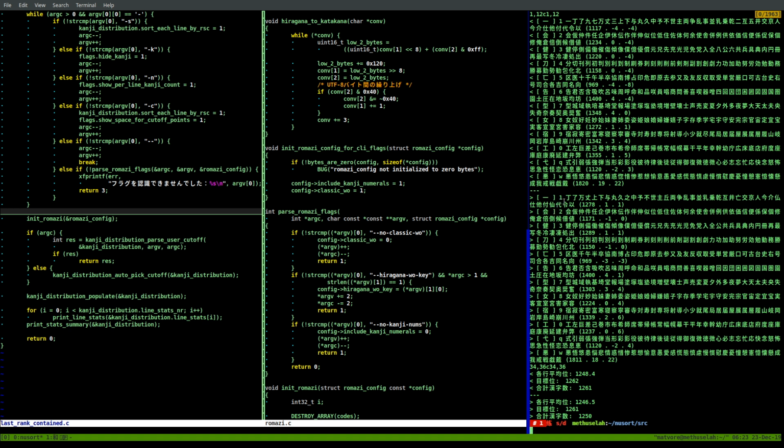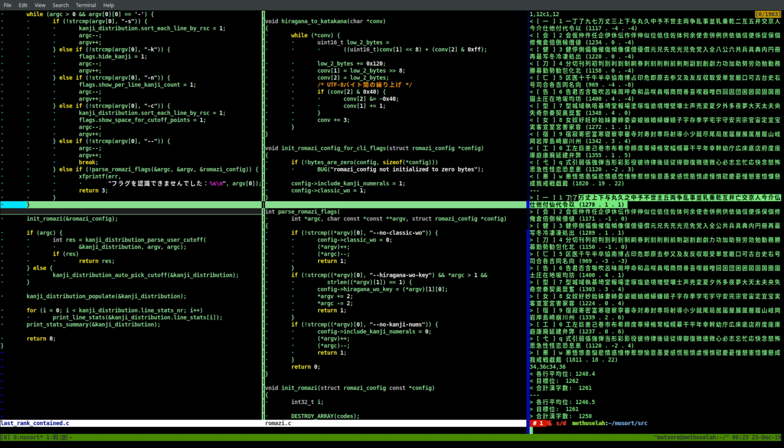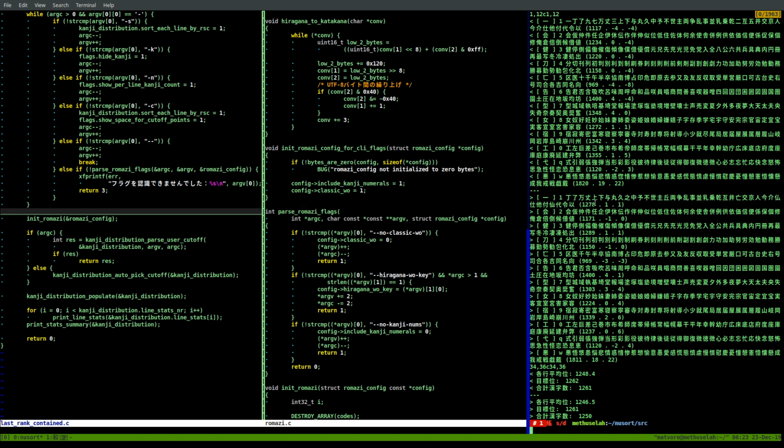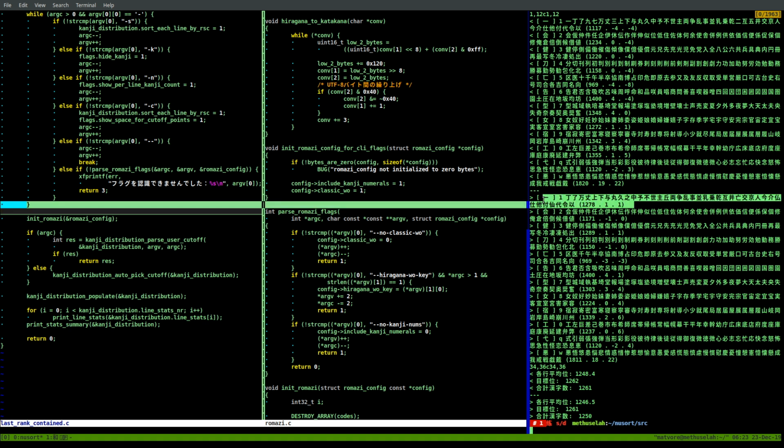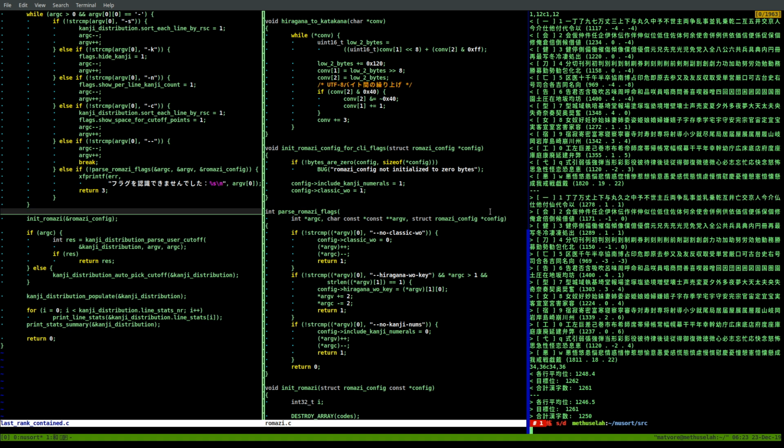So we include... oh, we don't support excluding kanji numerals, do we? Last rank contain test does not support excluding kanji numerals. We do some kind of a check in last rank contained or kanji distribution or something.